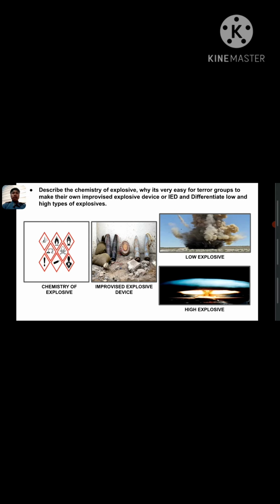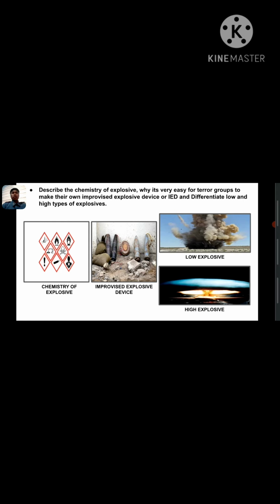So, explosive is any substance or device that can be made to produce a volume of rapidly expanding gas in an extremely brief period. And so, an improvised explosive device or IED is a homemade bomb, and that device is usually made by terror groups, and they have knowledge to create an IED and use it to attack the government or people, to harm them or to harm us.